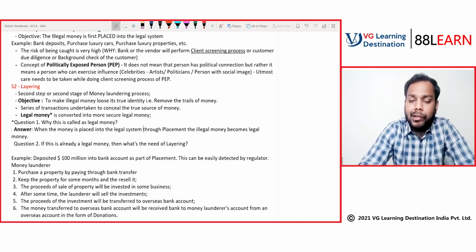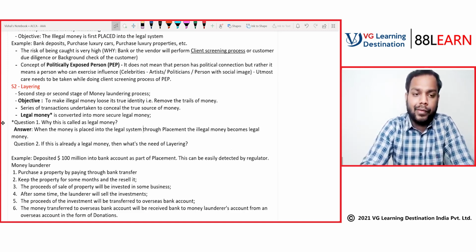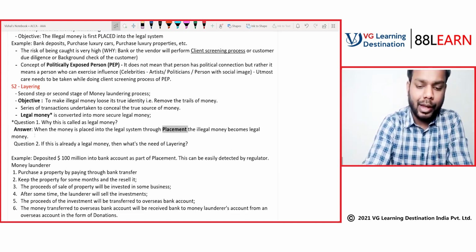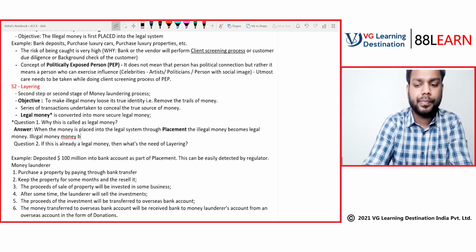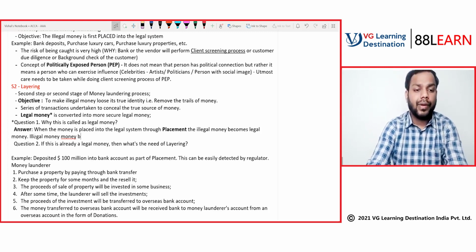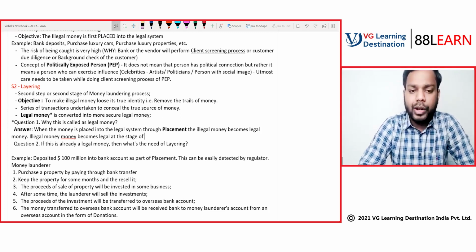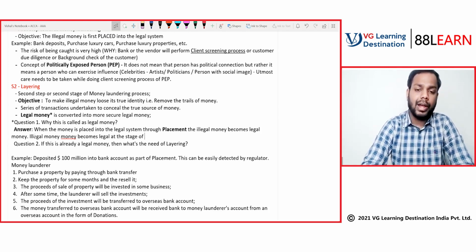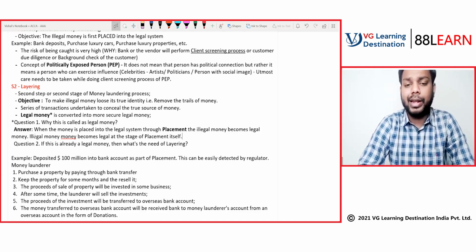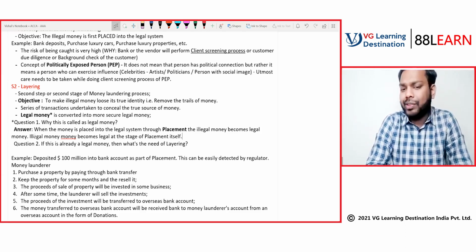So you can say illegal money becomes legal at the stage of placement itself. Now, if I'm saying that, then what's the need of layering? Can anyone try? If it's already legal money, then what's the need of layering?